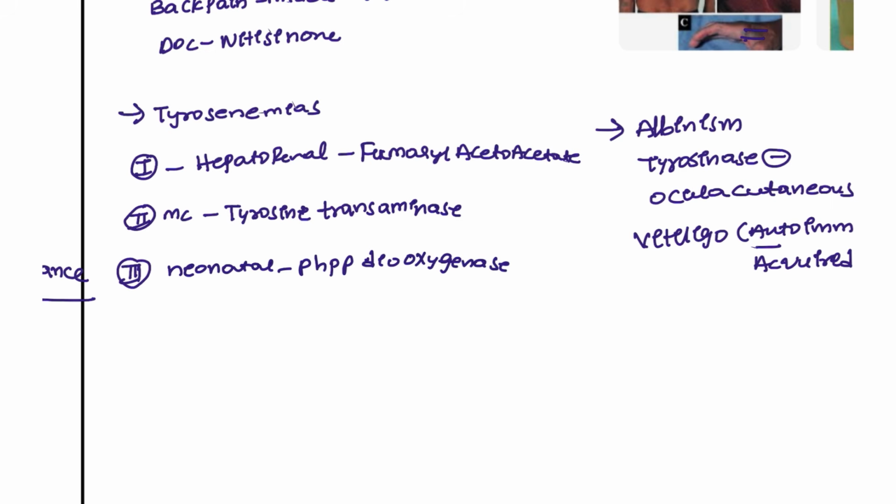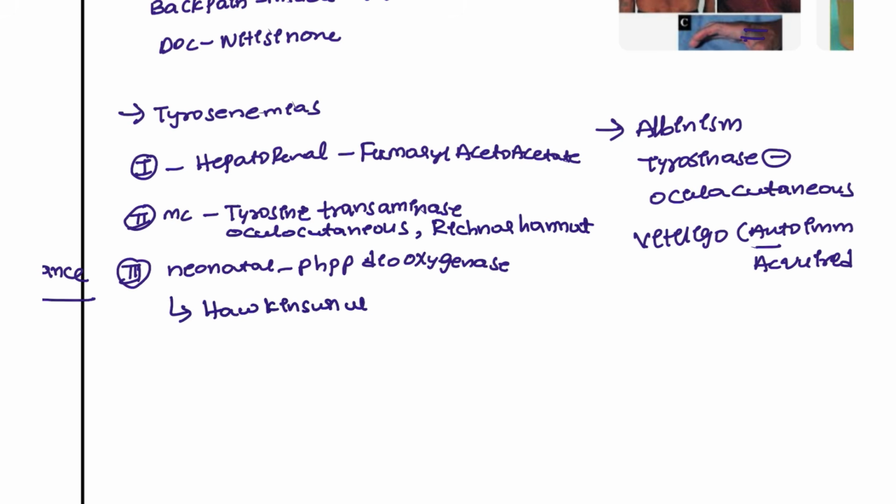The second type is also known as the oculocutaneous type, where corneal scars will be seen, and its other name is Richner-Hanhart syndrome. The third subtype is Hawkinsinuria, where a swimming pool odor will be seen in the urine of this patient. These are the tyrosinemias.